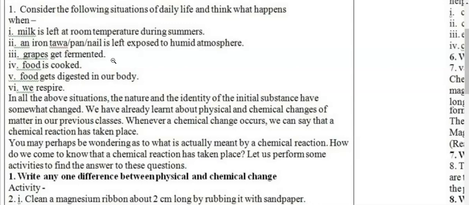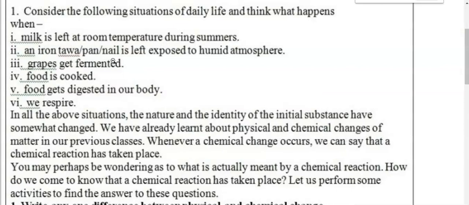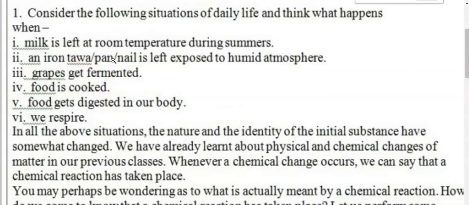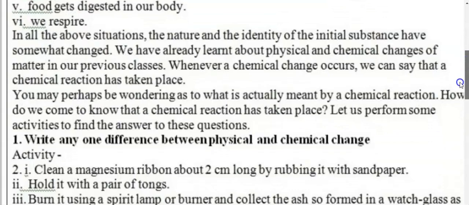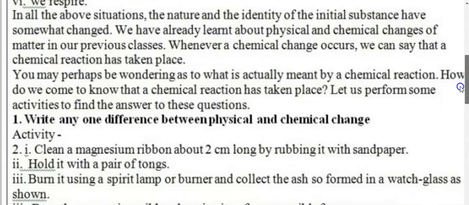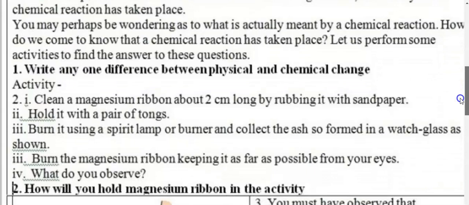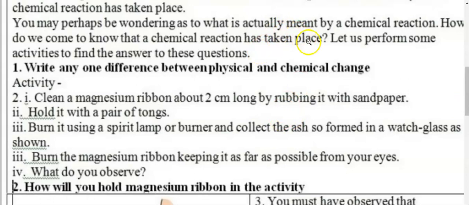We have already learnt about physical and chemical changes of matter in our previous classes. Whenever a chemical change takes place or occurs, we can say that a chemical reaction has taken place. So you may perhaps be wondering as to what is actually meant by chemical reaction. How do we know or come to know that a chemical reaction has taken place? Let us perform some activities to find the answer to these questions.